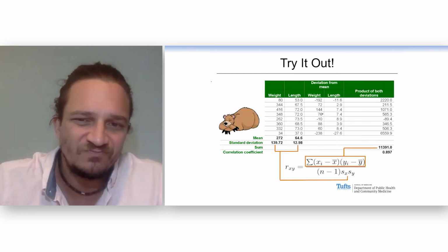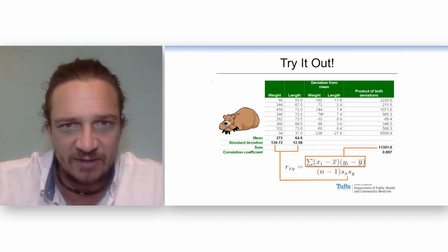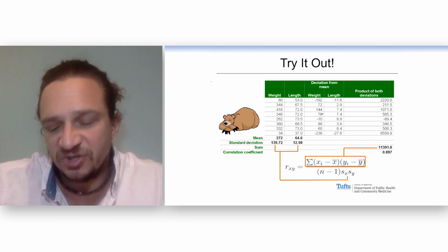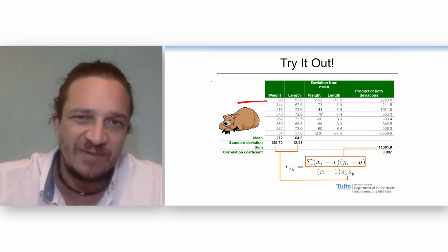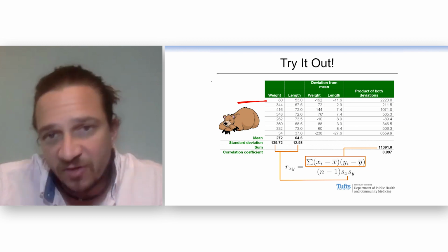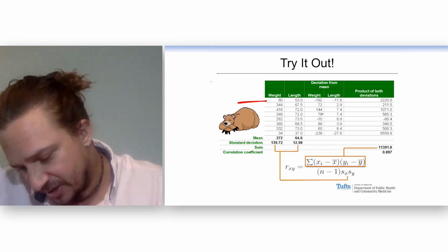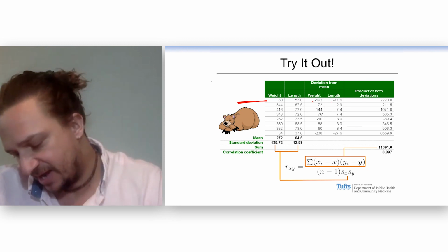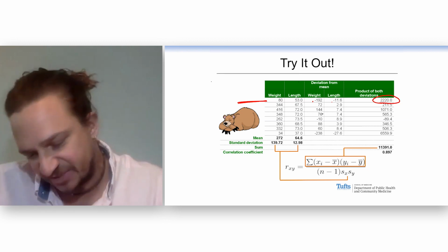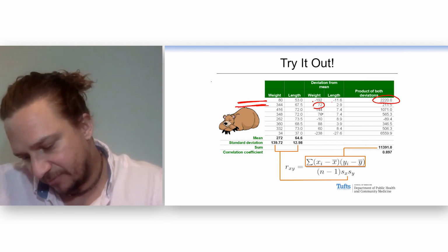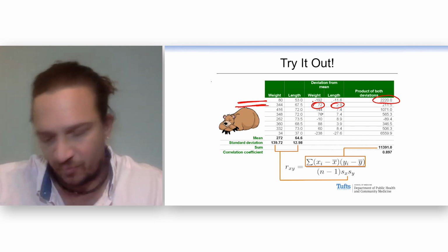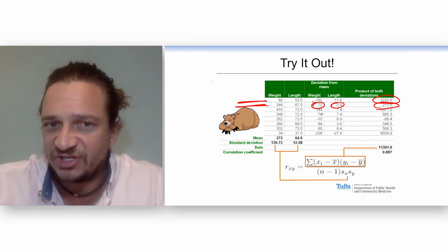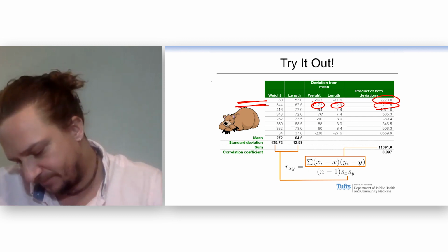Here's our bears. This is just an Excel spreadsheet. I take each bear, its weight and its length, and I see how far away it is from the mean. So this first row, this little baby bear, lighter than average, shorter than average, negative, negative. When I multiply negative by negative, I get this positive. This next bear is heavier than average, taller than average. When I multiply those two things, I get this. I multiply all these together for each individual bear, and then I add them up.